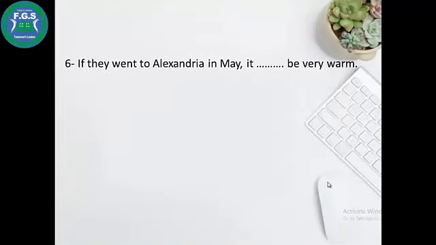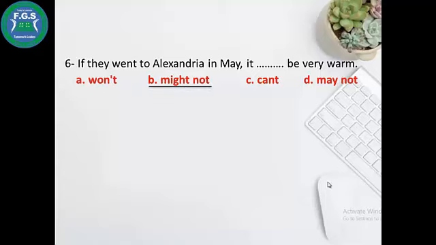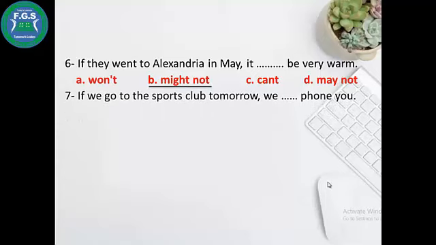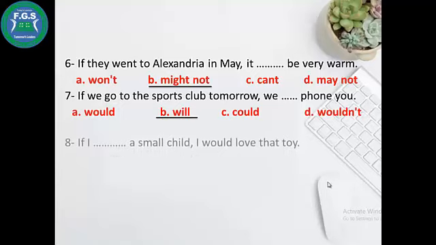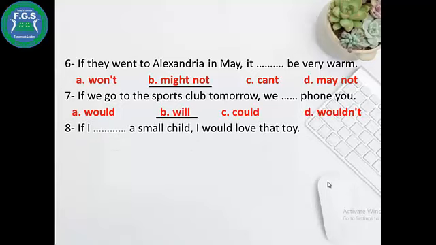If they went to Alexandria in May, it might be very warm. It won't, might not, can't, may not. If they went, past simple, so we will use might not. If we go to the sports club tomorrow, we will see something new. If we go, present, so we will use would, will, could, wouldn't. We will use will.